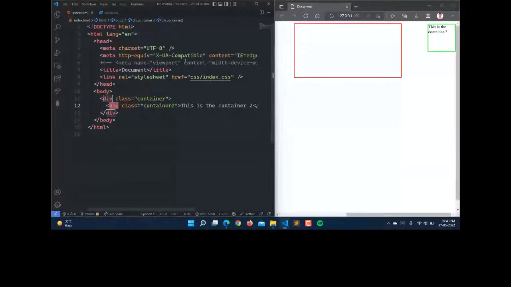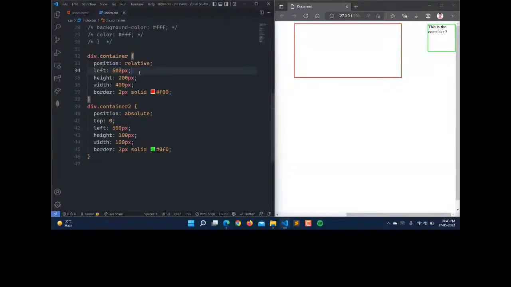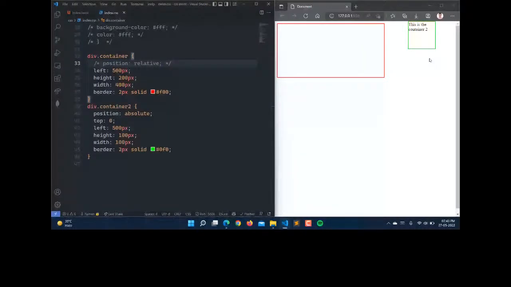So now here what we will do, sorry, here the position is relative, so let me remove this. See that here we have the position relative. If we don't have the position relative, then it is positioned according to the body. So now I will remove the left. I have removed the left from here as well as the left from here.